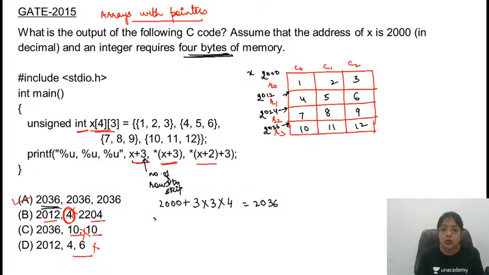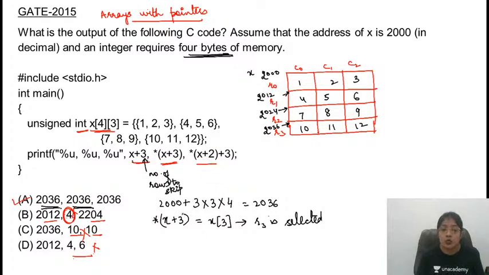Asterisk of x plus 3 means that third row is selected. R3 is selected. What is the address of R3? That is obviously again the same thing, that is 2036.